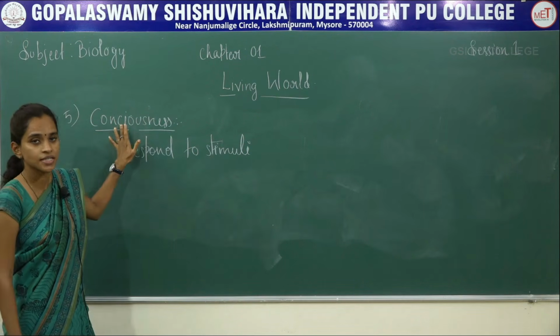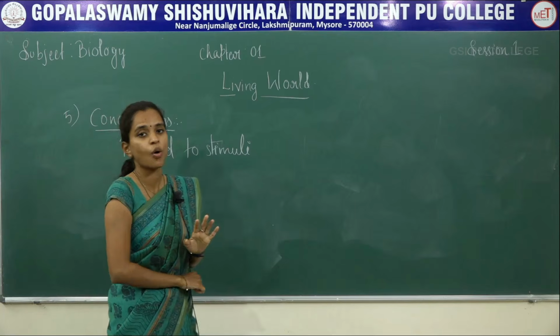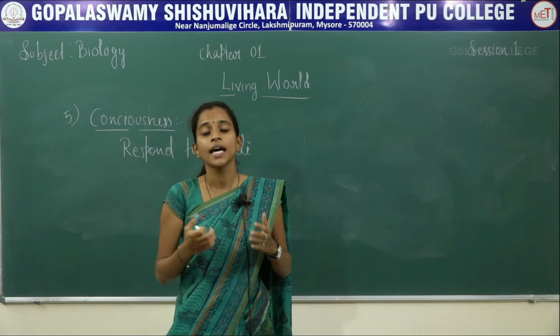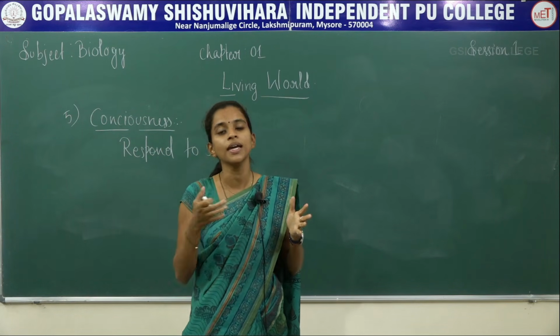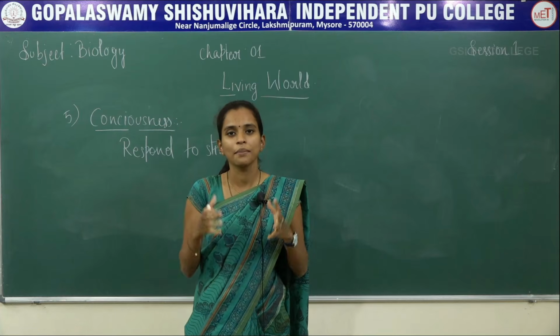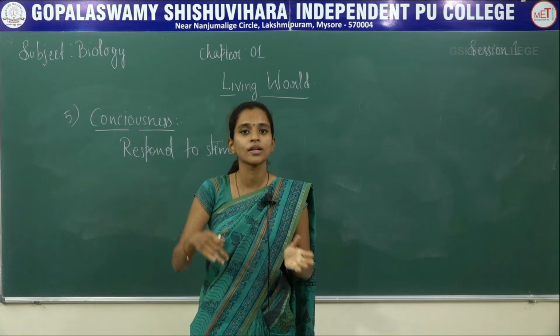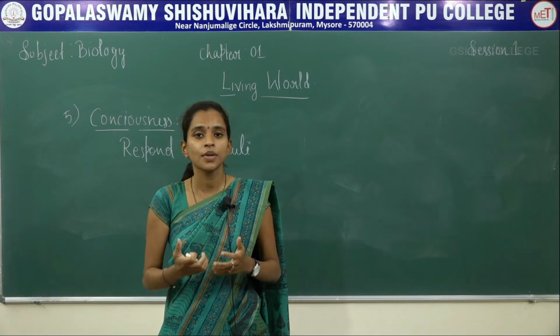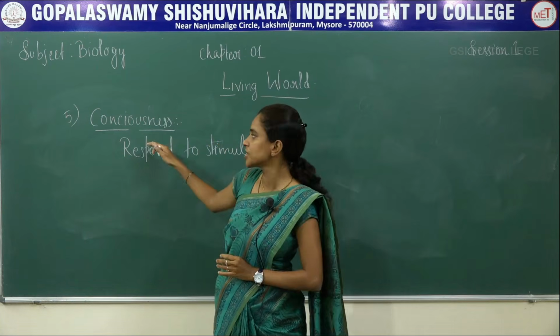It might be an external stimulus or an internal stimulus. The ability of an individual body to respond to that particular stimulus is termed consciousness.